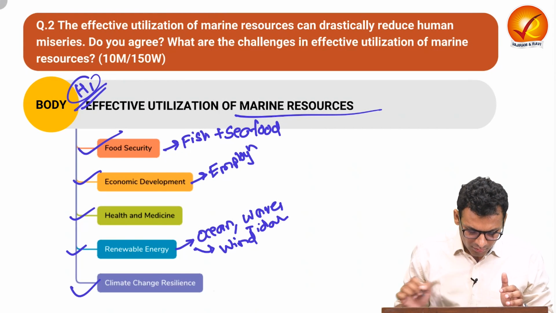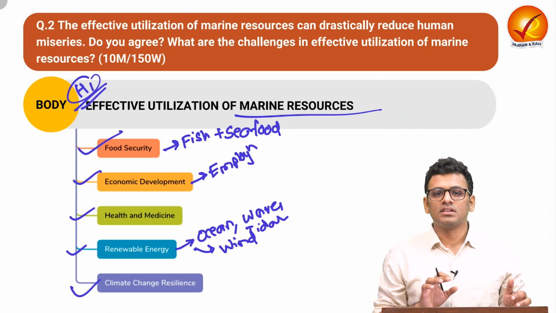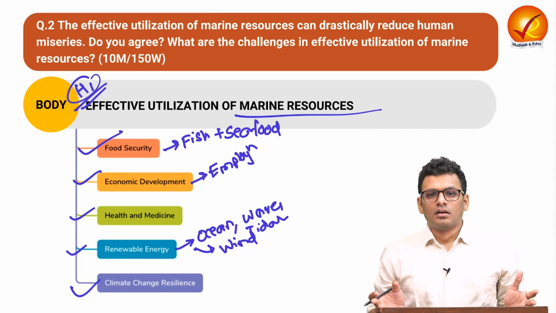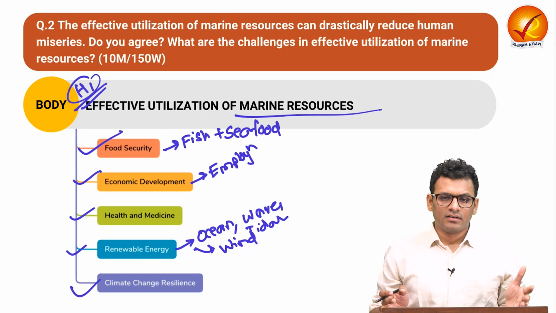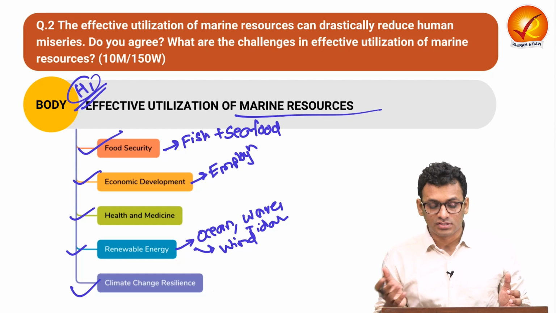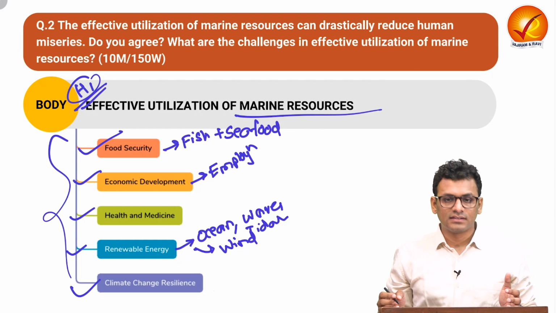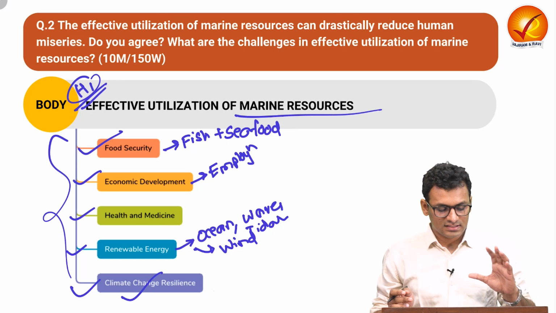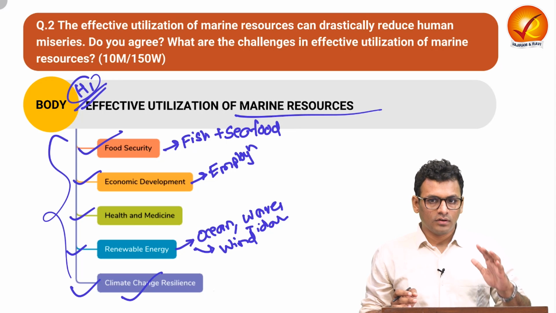And lastly, we can talk about climate change resilience. Over here, we are talking about how climate change is disrupting the earth on various fronts like sea level rise and all. Through marine resources, we can definitely create a kind of hedge against all these activities, and thus we have a certain degree of climate change resilience. So this is heading 1 of the body of question number 2.